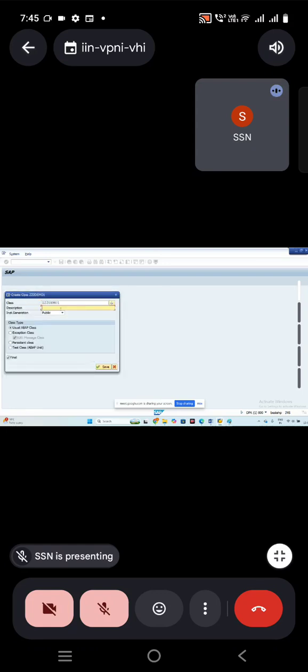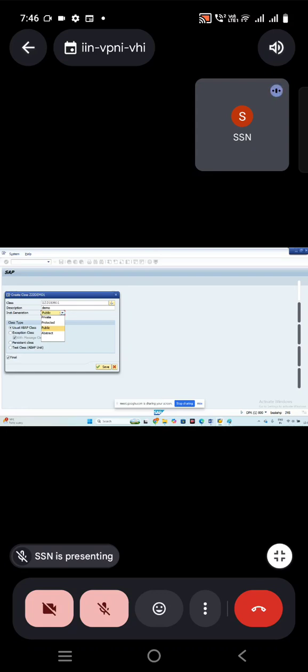Click on continue. Give the description. For what purpose? Demo purpose I'm just choosing. In that instantiation, if you see here, what is this instantiation? It says how we can allow this class. What do you mean by allowing? Means, for example, if I'm creating the class, the main intention of modularization techniques are reusability and readability.